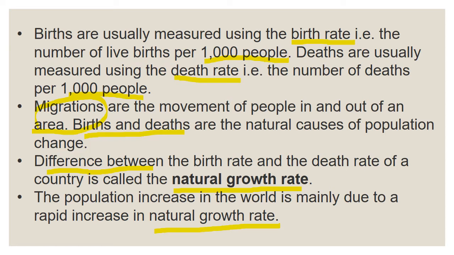The population increase in the world is mainly due to natural growth rate. If the natural growth rate is increased, population will increase. Understood, children? So what is natural growth rate? That is the difference between birth rate and death rate of a country.